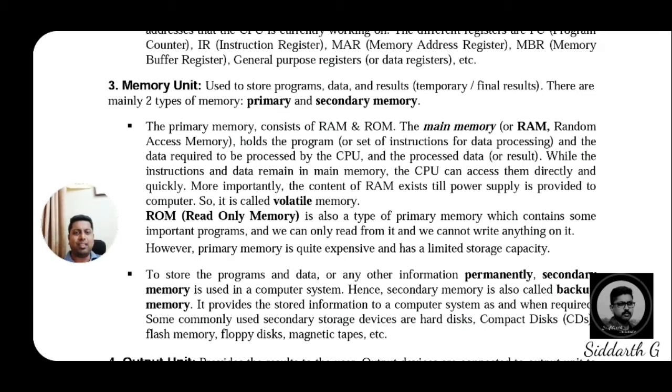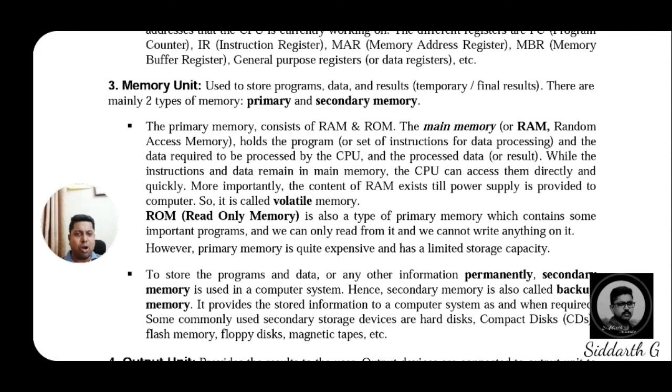Random access memory, RAM, holds the program and the data required to be processed by the CPU, and the processed data. While the instructions and data remain in main memory, the CPU can access them directly and quickly, dear students.